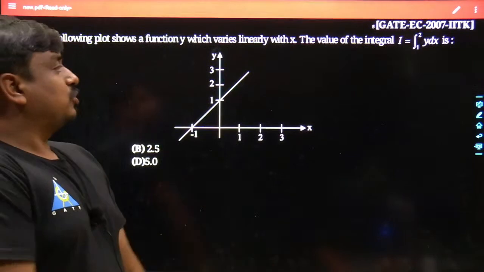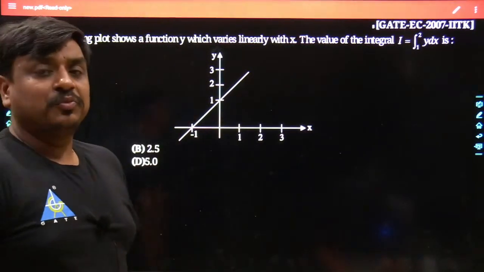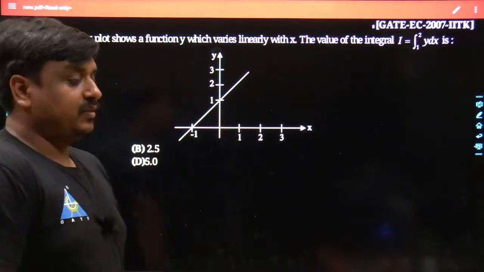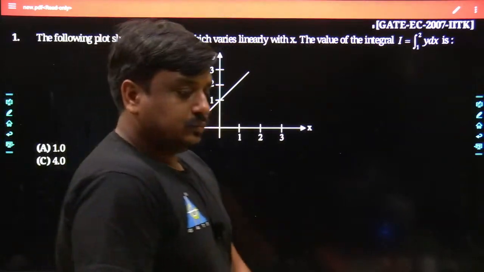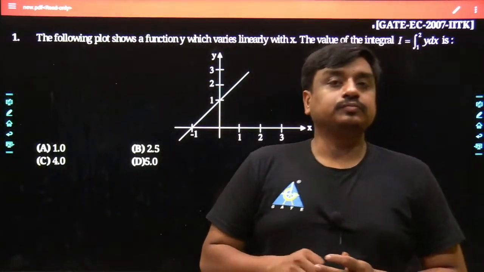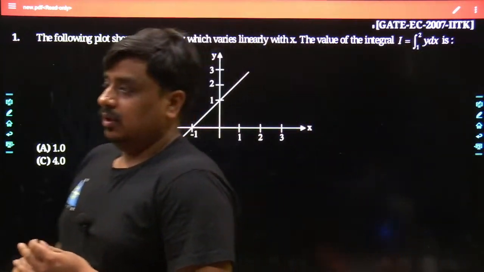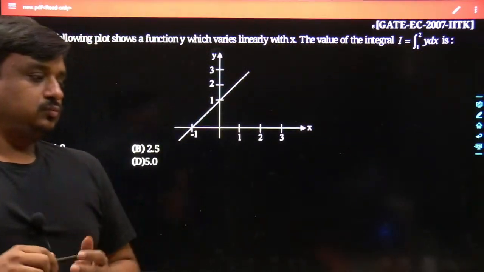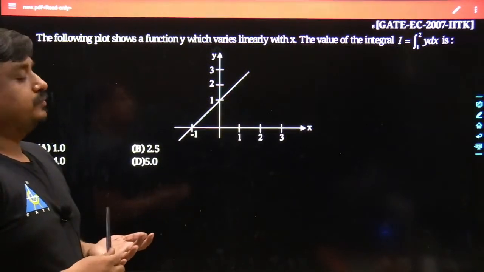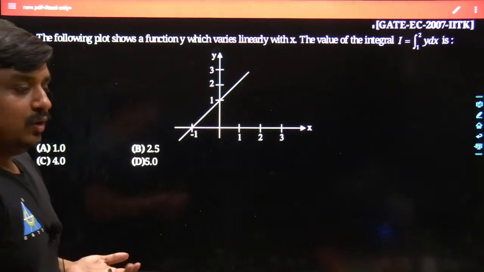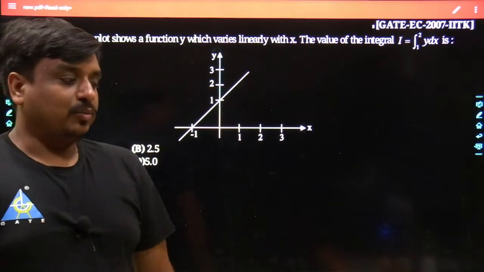This much time should not be taken by this problem. This problem should get solved maximum within 90 seconds. Anyone else? Anyone else? Only one answer has come so far, and that has been option B.